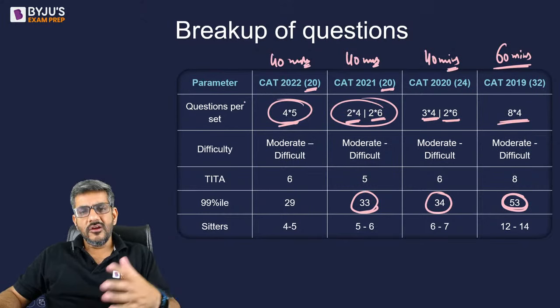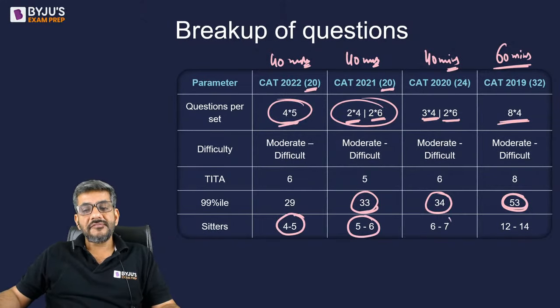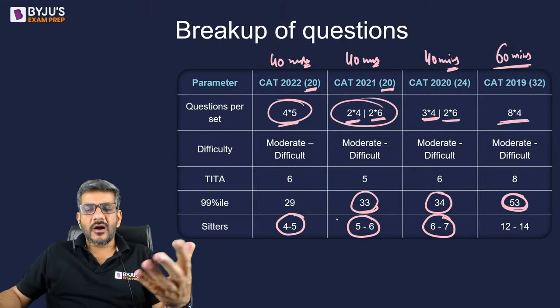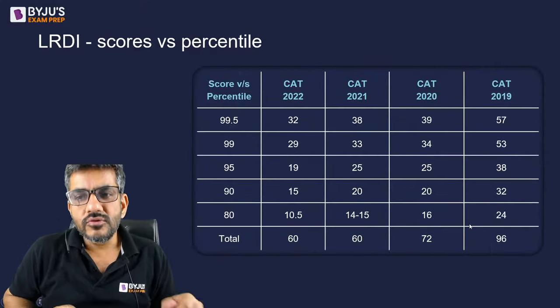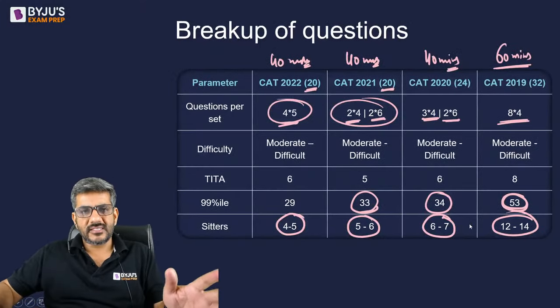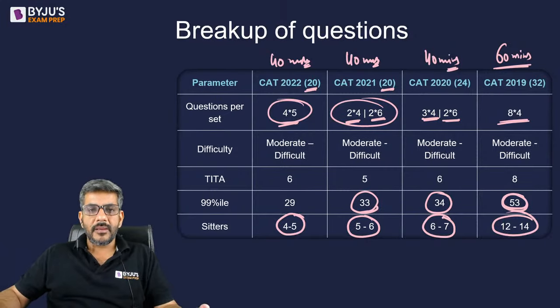And as I said, moderate to difficult in all these years, you will see the number of sets has always been around one set in the last 3 years, and before that it was around 2 sets. उसके पहले 2 sets के आसपास रहा था. So that is the general structure of the paper which has been there in the last 4 years. I hope you are getting my point here, right?